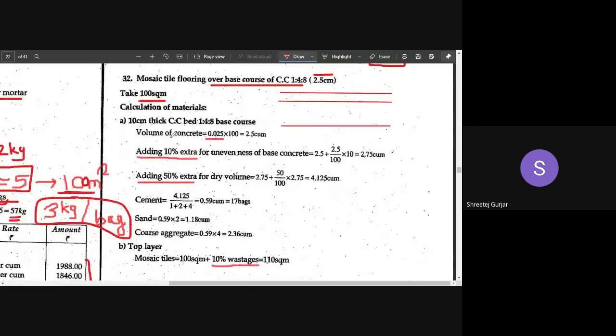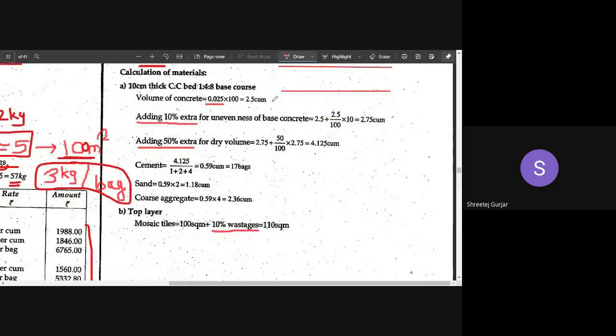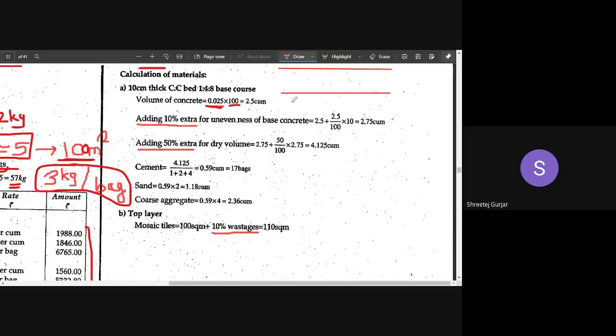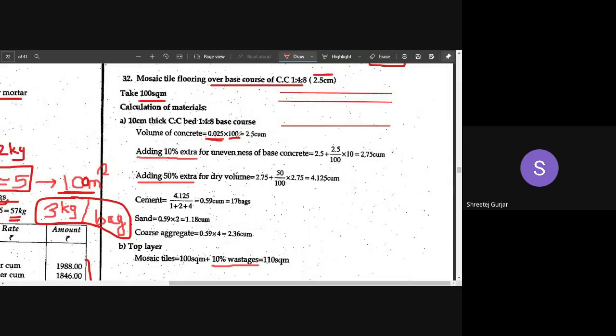Now coming to calculation of materials, we have to multiply the thickness, that is 2.5 centimeters, by the area, and you will get the volume. Next, as we have done similarly, adding 10% extra for unevenness, adding 50% extra to convert it to dry volume. From this we have got the total volume of concrete that is required, that is 4.125.